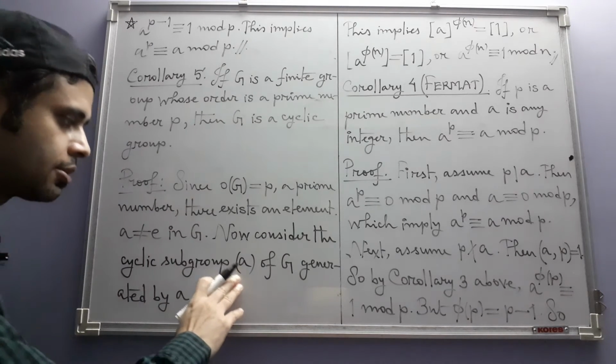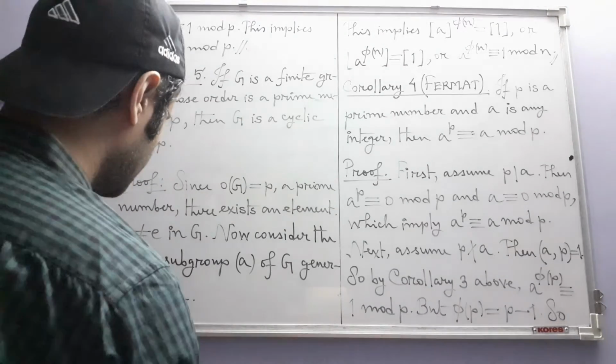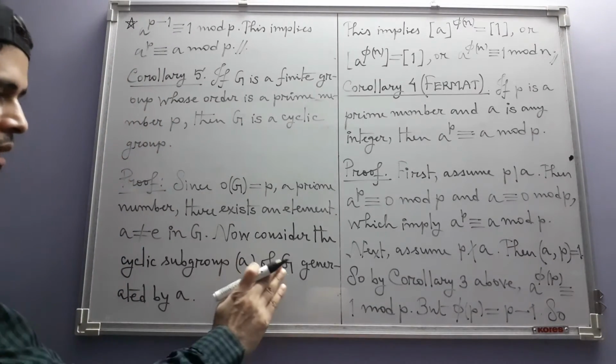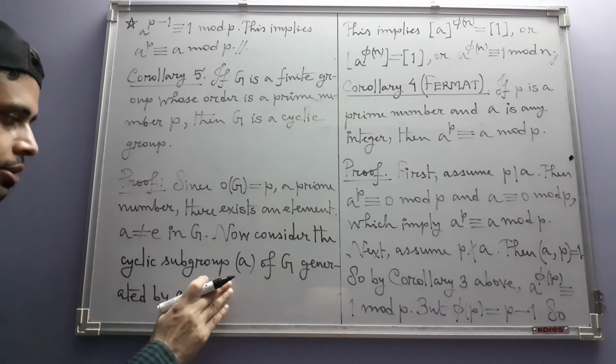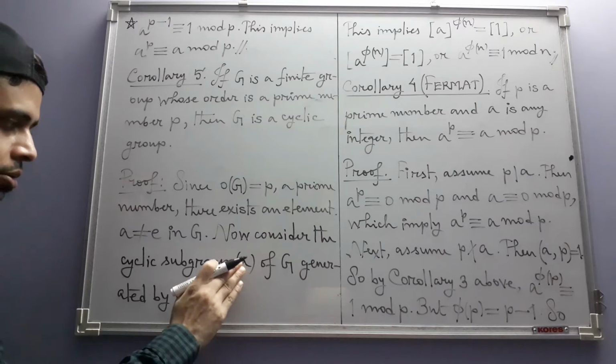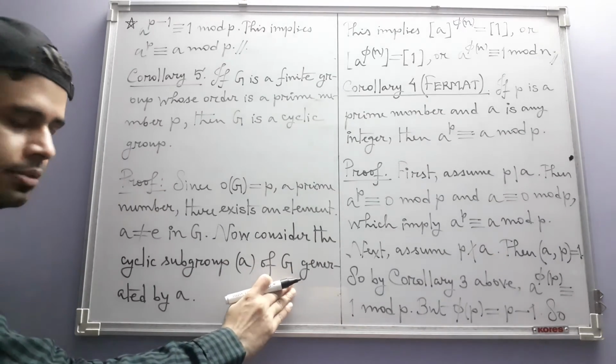It consists of all integral powers of A. So this is a subgroup of G, and G is a finite group. According to Lagrange's theorem, the order of this subgroup should divide the order of the group G.